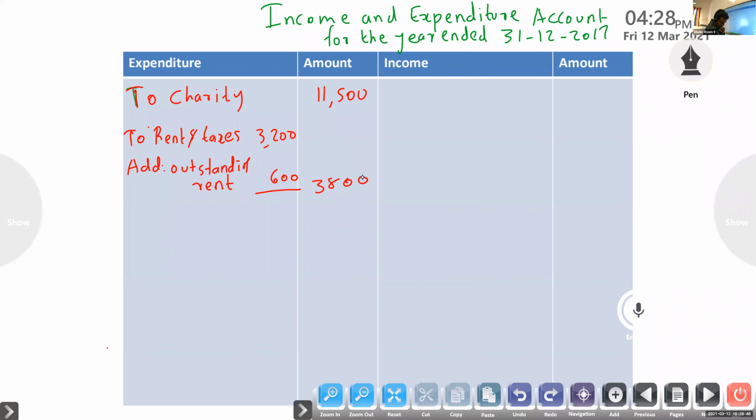Next, salary, adjustment is there: outstanding. Next, printing, no adjustment.